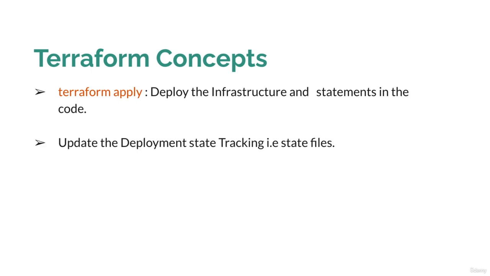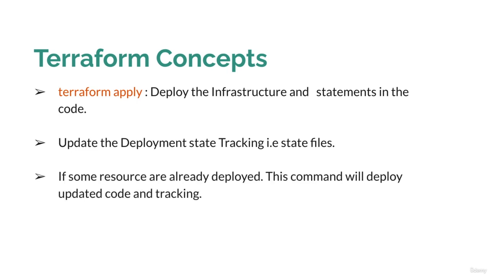If you already have a deployment and you make some changes in your configuration file and then execute Terraform apply, it will update your deployment. So Terraform apply is used to update an existing deployment as well as create a new deployment from your configuration files. If some resources are already deployed, then Terraform apply will update the code and update the Terraform tracking files, which are the Terraform state files.